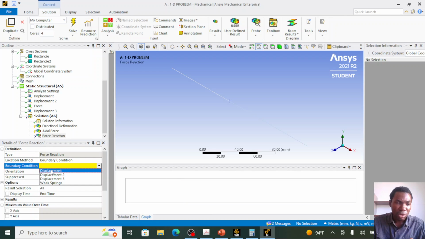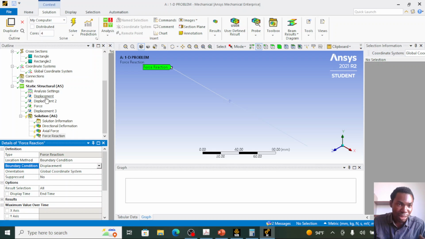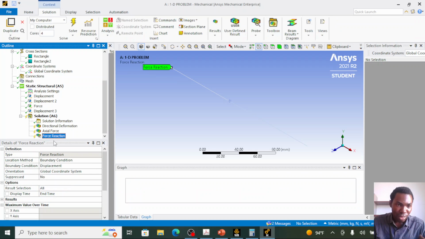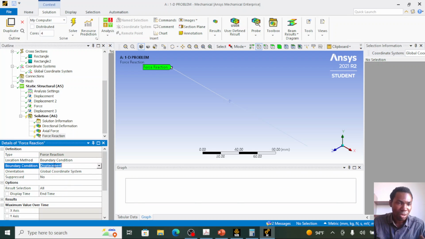Under the force reaction, you need to define the boundary condition. The boundary condition is the support which we've created. The support at node 1 is called displacement, so I will select displacement. Displacement support is what is applied at node 1. I want to find the force reaction at the displacement boundary condition, so that's why I selected boundary condition here.